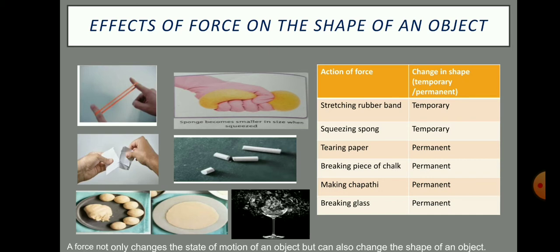Tearing paper means when we tear a paper using some force, after tearing it does not get its first shape, so it is a permanent change. Also, breaking a piece of chalk, making chapati and breaking glass using some force, after applying force, they change their shape permanently. So these are permanent changes.